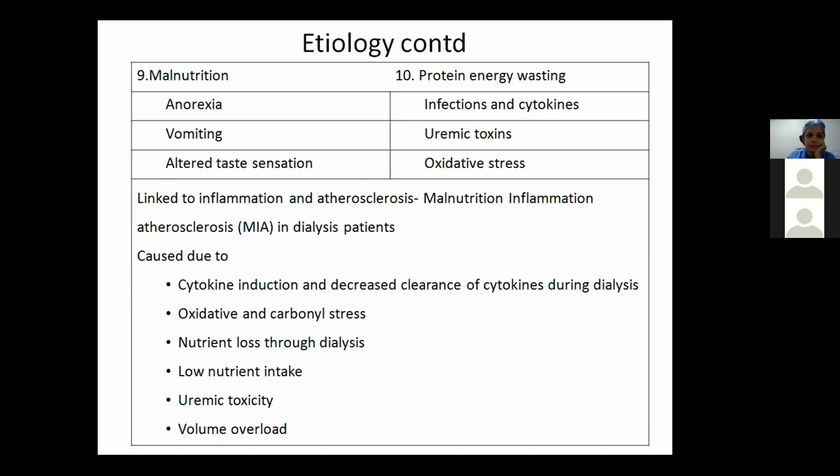Other factors are malnutrition and protein energy wasting. Now, these two terms, again, we need to distinguish. In malnutrition, there will be utilization of the fat tissue, and the body basal metabolic rate and the lean body mass are preserved. So here, if we treat the nutritional deficiency, there can be growth achieved. Whereas in the case of protein energy wasting, the lean body mass and the basal metabolic rate are compromised. So there is more effect on growth in protein energy wasting.